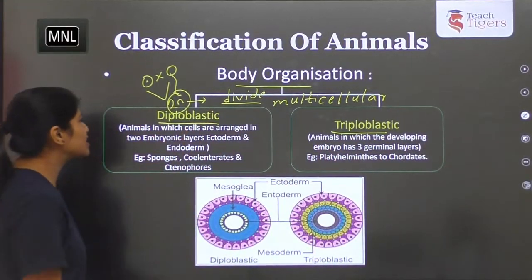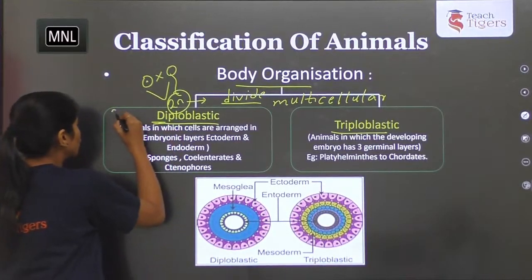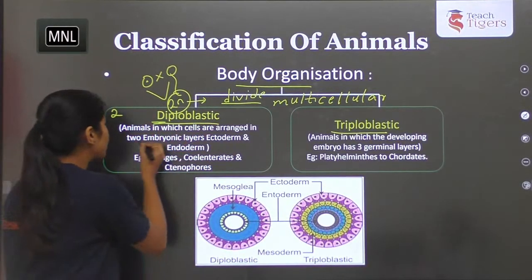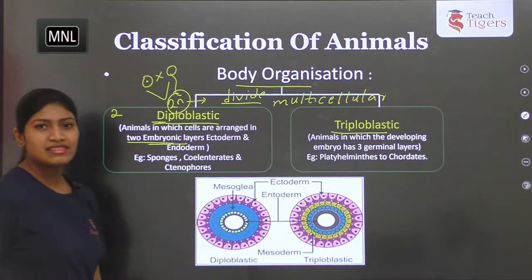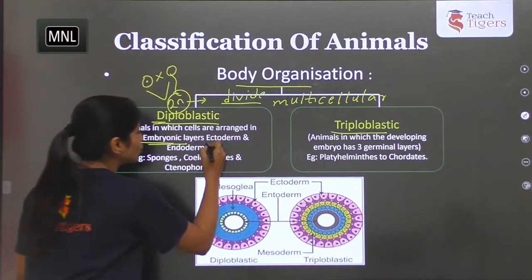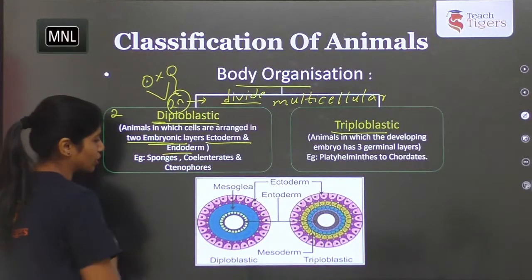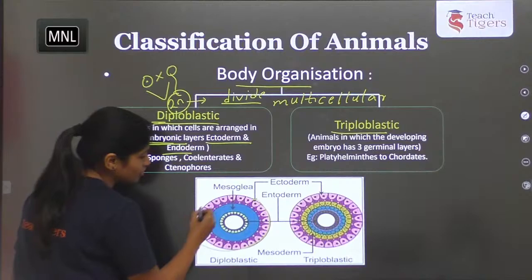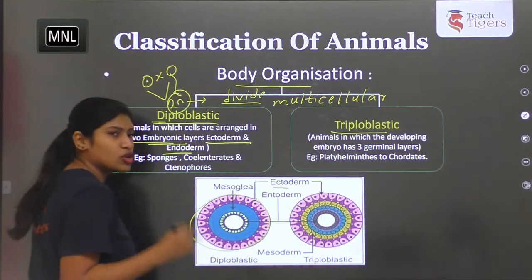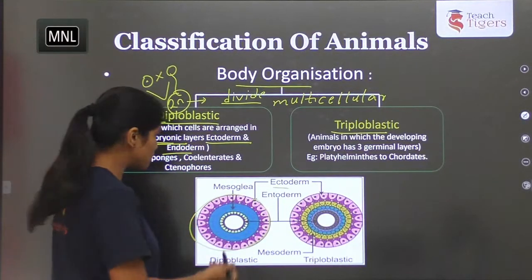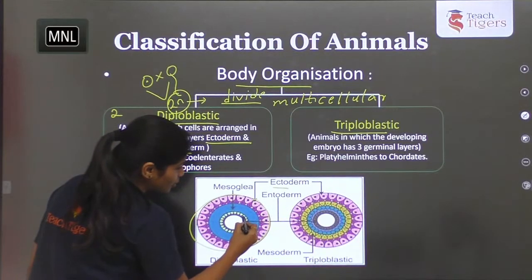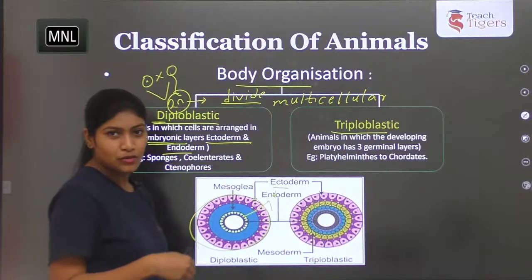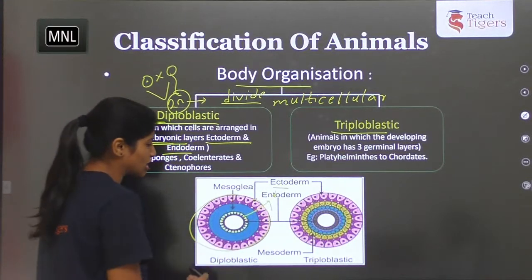So here you can understand diplo, di for two. Animals in which the cells are arranged in two embryonic layers, that is diploblastic. So what are the two layers? Ectoderm and endoderm. You can see in this picture here. The outermost layer is called ectoderm. Ecto means outside, derm means layer. And the innermost layer is called endoderm. Endo means inside, within. So endoderm is the innermost layer.